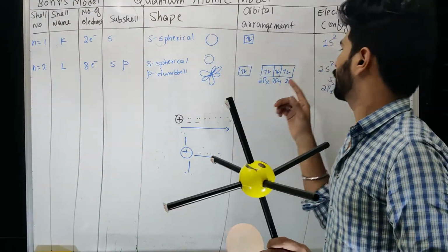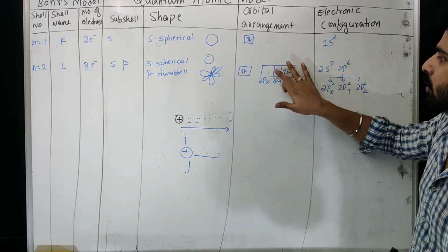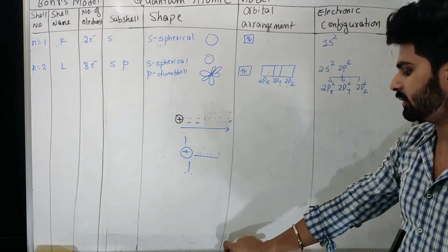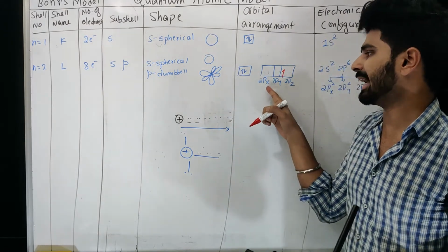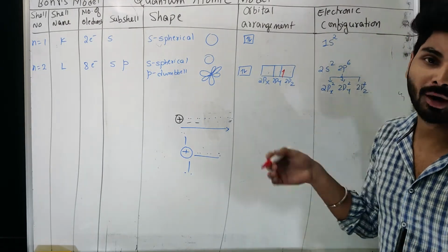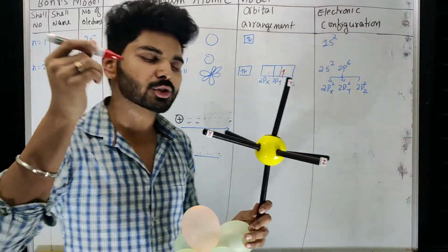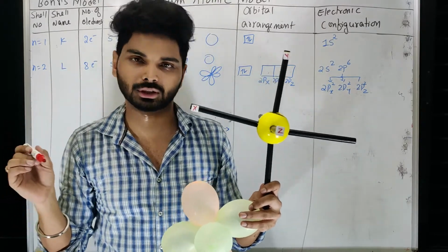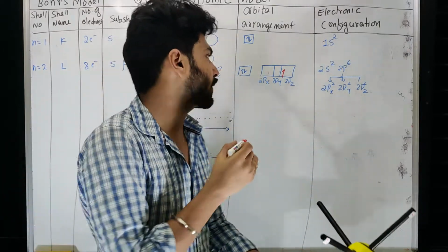So when you fill an electron in px, py and pz, you can fill anywhere. Let's say I'm filling the electron in z. It is most usual that we use x in the beginning, y later, then z at the last. But it doesn't mean that you have to fill only in that way. This is also acceptable, because from the electron's point of view, these 3 positions are equal positions, equal opportunities. So you can fill 1 electron here.